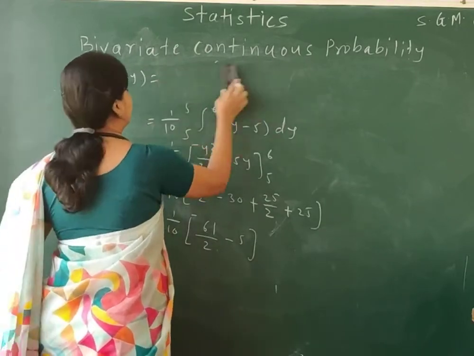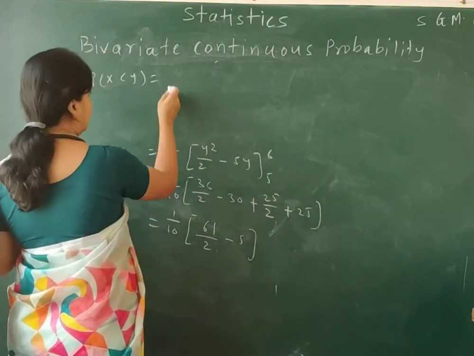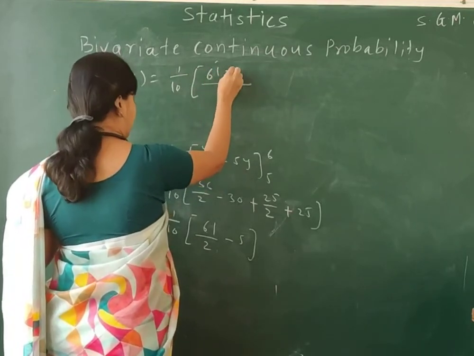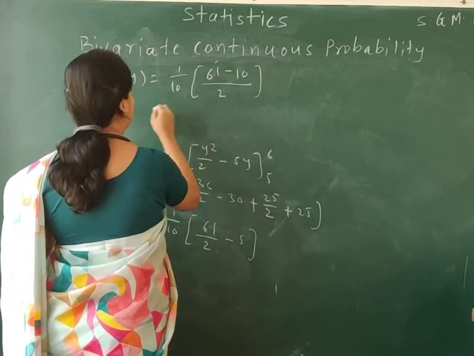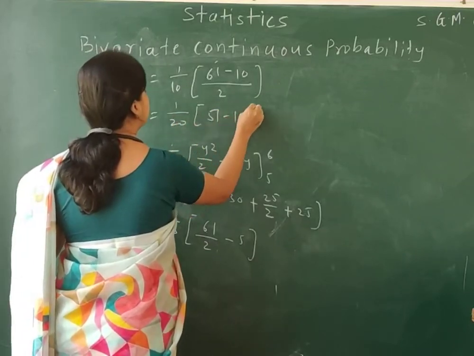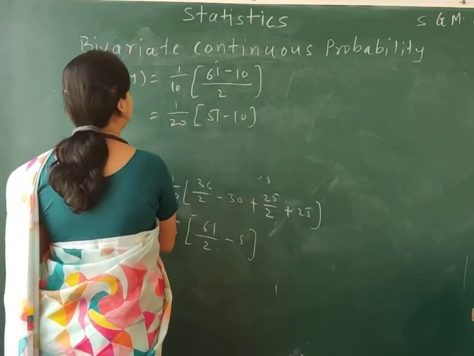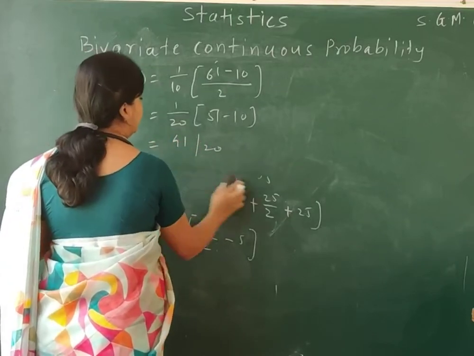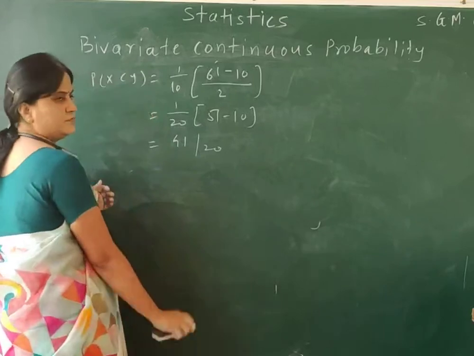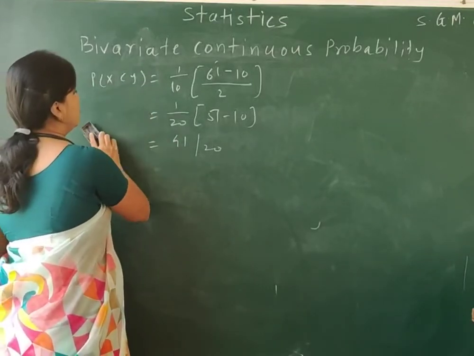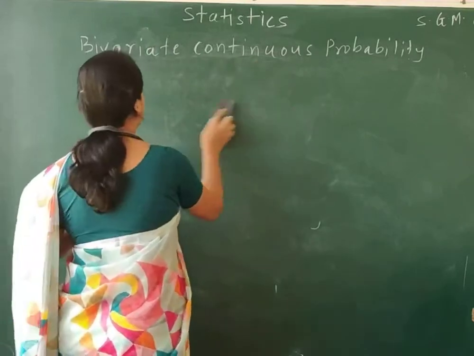So what we get now is equal to 1 by 10, 2, 61 minus 10. So what we have is 1 by 20, 51 minus 10. So it is 41 divided by 20. Getting the concept? So that is the answer for probability of x less than y.